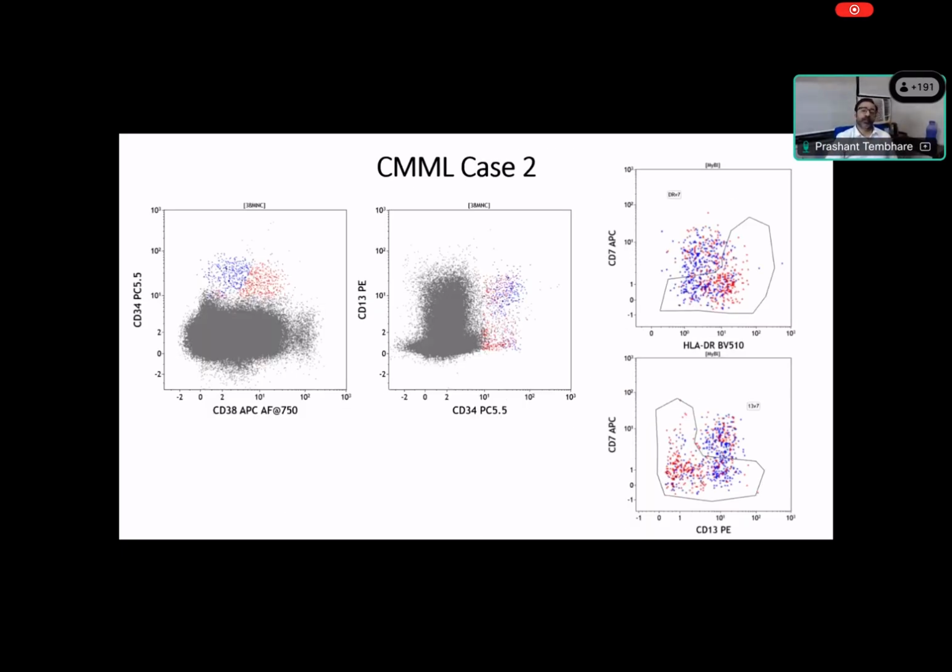This is another case. You can see we should have normal maturation pattern, but here you can see normally we get it like this. But there is clear cut 34 down regulation, so weak expression, because you can see it is close to the negative population. This negative population is almost close to this positive population. There is down regulation of 34. There is homogeneous expression of 30. There is aberrant expression of 7.